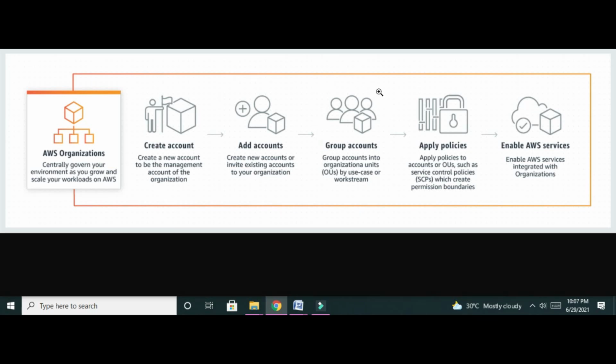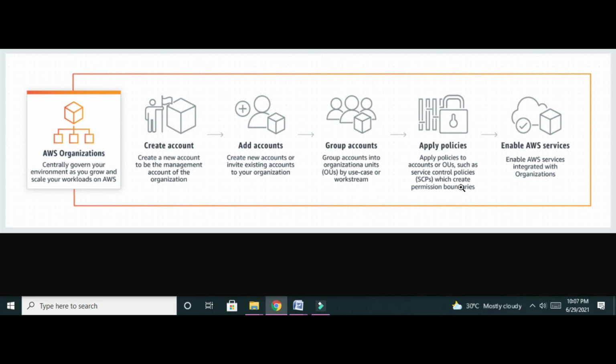Also, it helps in creating group accounts. For the group account, the organization applies policy. Different service control policies can be applied to a group account, or the policies can be applied to the individual accounts also, and enable AWS services. So AWS services can be integrated with this group account.